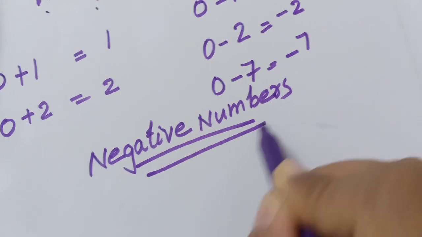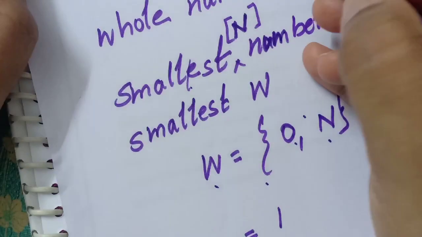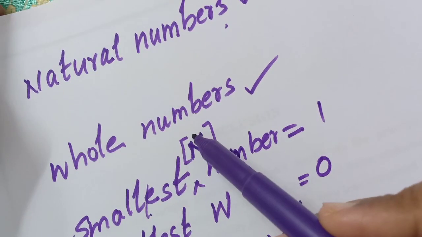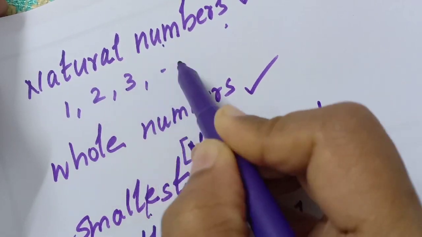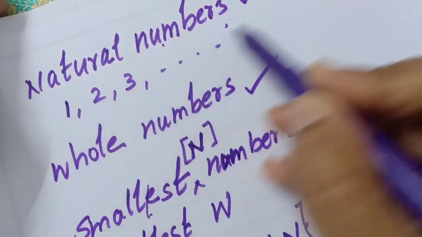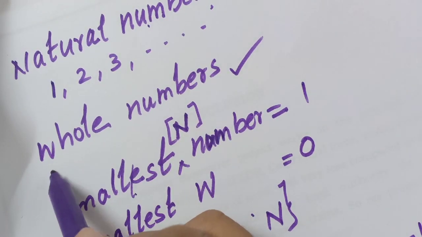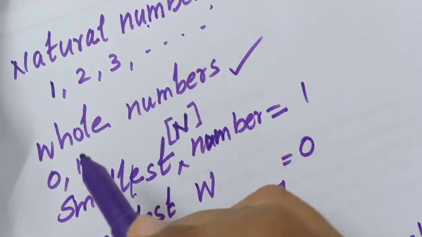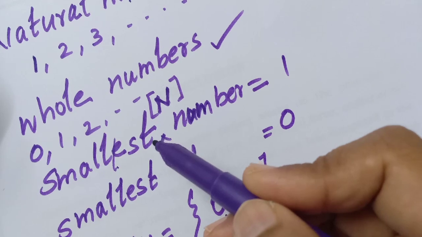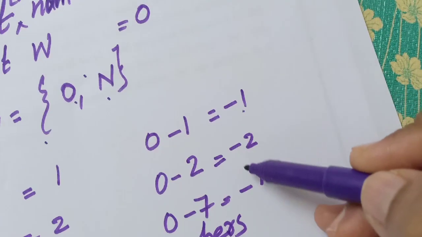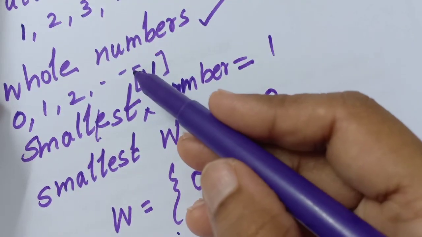Now tell me, do these negative numbers come in natural numbers or in whole numbers? No, because in natural numbers we discussed only 1, 2, 3, 4, etc. These are not minus numbers. And whole numbers, when we discuss, we know that it is starting from 0: 0, 1, 2, 3, etc. So these negative numbers like -1, -2, -3, etc. do not come in natural numbers or in whole numbers.